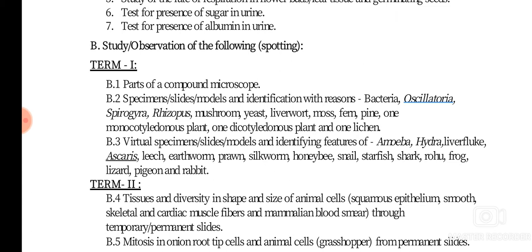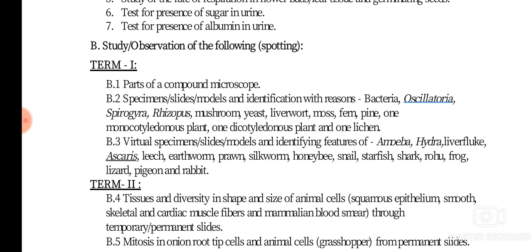So we have done Oscillatoria, isn't it? Spirogyra, Oscillatoria from kingdom Monera, Spirogyra from the algae, then Rhizopus from fungus, then Marchantia from liverwort, then fern, then pine cone, one monocotyledonous plant and one dicotyledonous plant. Then from kingdom Animalia, we have seen the amoeba, hydra, liver fluke, or we will be seeing on Monday. All this I'll show you.